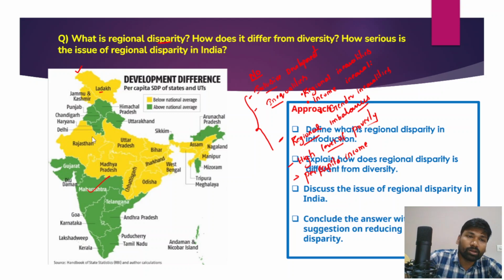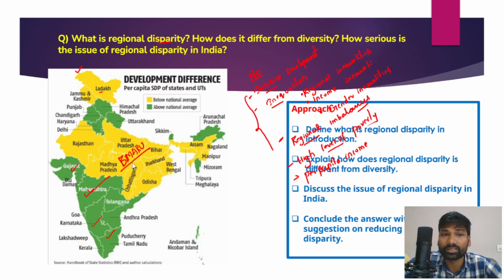For example, Gujarat, Maharashtra, Tamil Nadu and even Karnataka are more industrialized states, but on the other hand you could see fewer industries in states like Chhattisgarh, Odisha, Jharkhand, Bihar. Why this difference? In fact, these states which are marked are called Bimaru states: Bihar, Madhya Pradesh, Uttar Pradesh, Rajasthan. They are also known as poor states, indicating the huge regional disparities that exist in India.